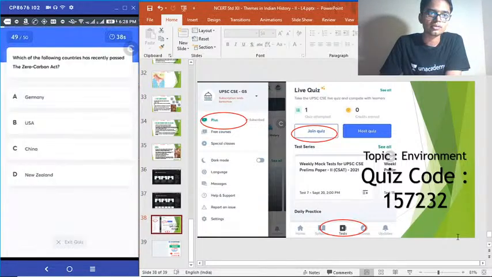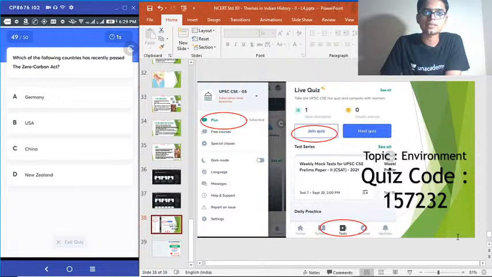Moving on to our 49th question. Which of the following countries has recently passed the Zero Carbon Act? Very easy question. If you have read the news, you know the answer. Zero Carbon Act is passed very recently by which of the following countries? Germany, USA, China, New Zealand. Option A, Germany. Option B, United States of America. Option C, China. Option D, New Zealand. So which among the following countries recently passed the Zero Carbon Act? We have only one more question after this and the session ends there.